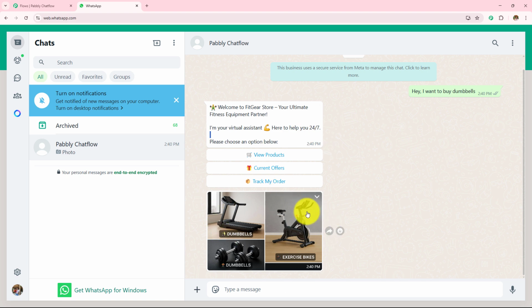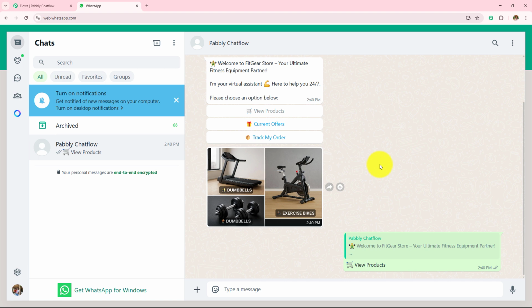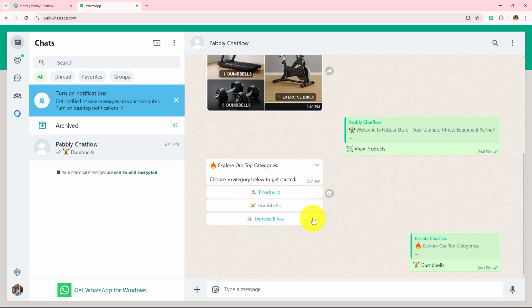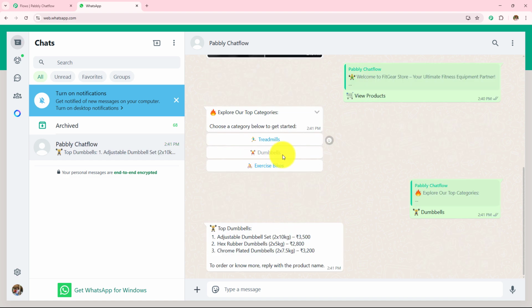Here you can see that I have also received an image. Now I am going to click on any of the buttons and let's see whether we received the reply or not. And here we have received the reply. Explore our top categories. Choose a category below to get started. Let's go with this dumbbells. I have 3 buttons to choose. I clicked on this dumbbells and then I've received the message.